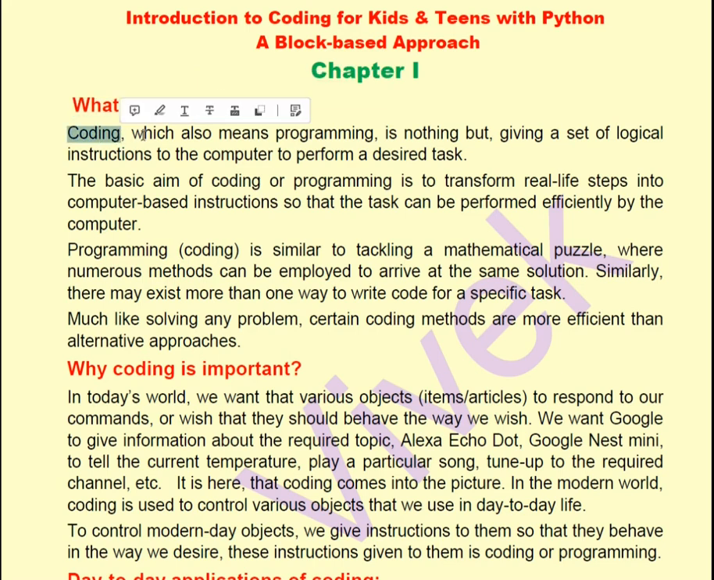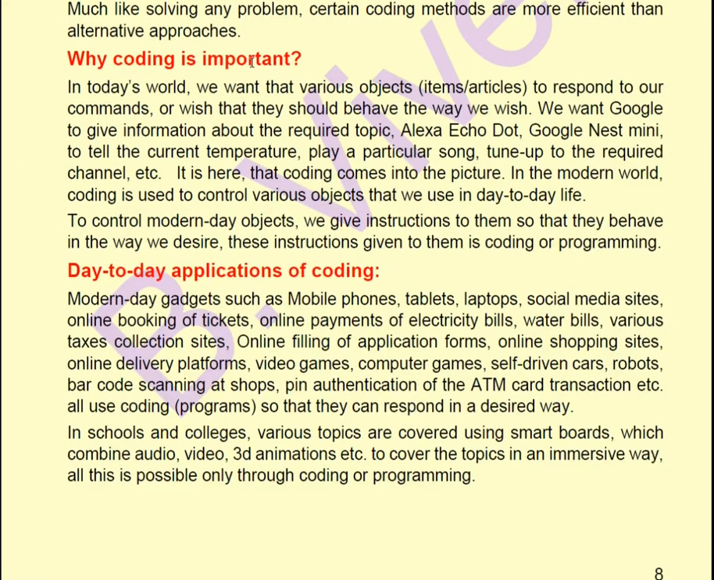Coding, which also means programming, is nothing but giving a set of logical instructions to the computer to perform a desired task. So, the set of logical instructions which we give to the computer for performing a desired task is nothing but coding. Why is coding important?